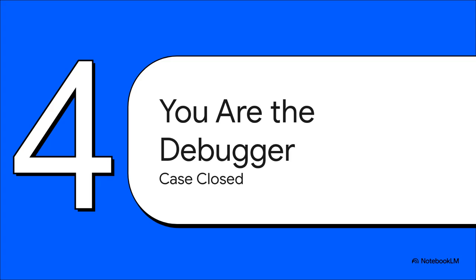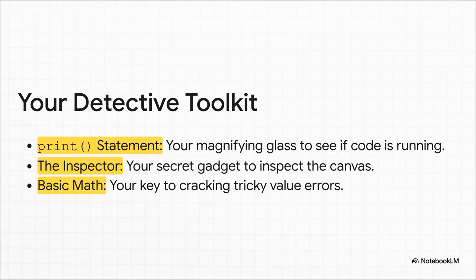You now have the tools you need to find the clues and solve the mysteries hiding in your own code. So let's do a quick review of your new detective toolkit. You've got the print statement, that's your trusty magnifying glass. You've got the inspector, your secret gadget for a closer look, and you've got basic math, the key to cracking those tricky value errors. These are your go-to tools for pretty much any bug you're going to face.